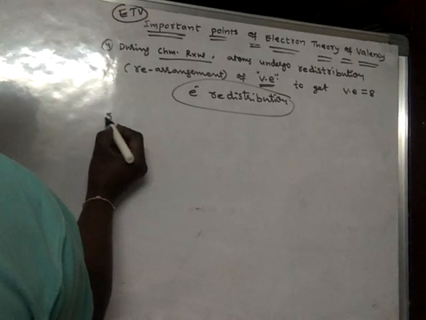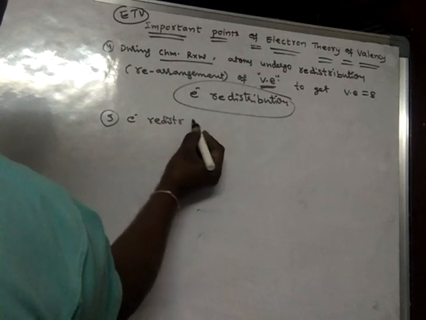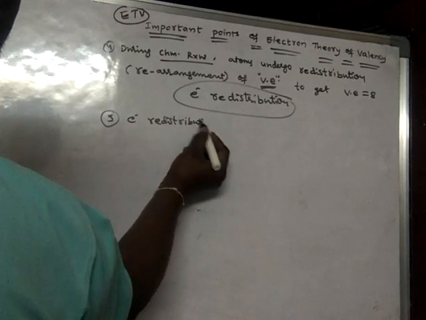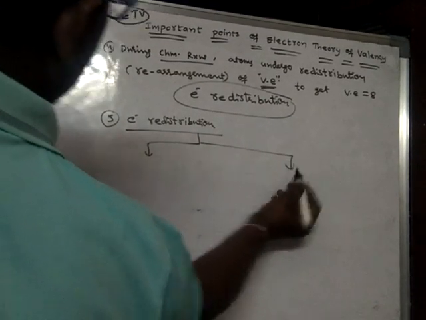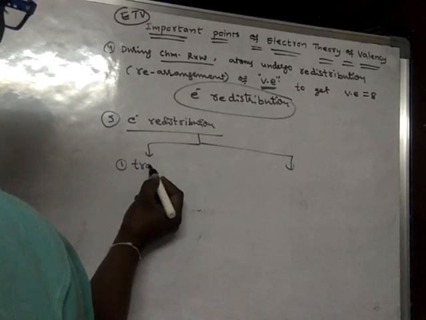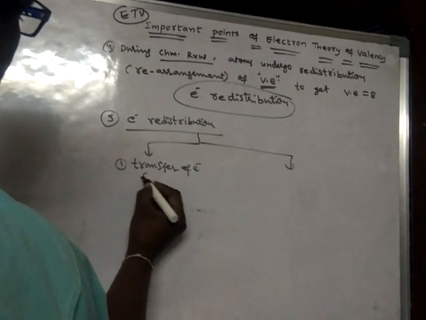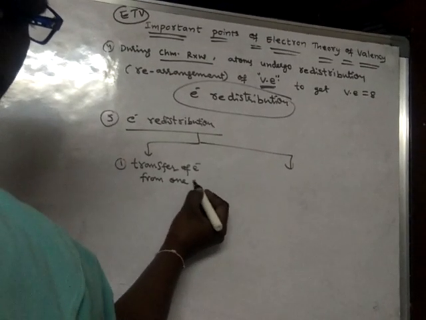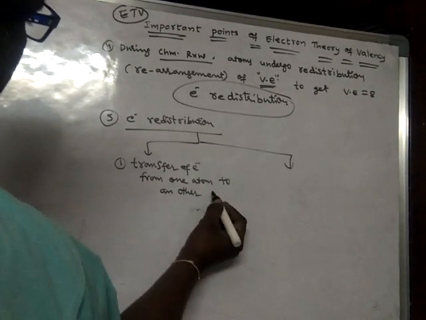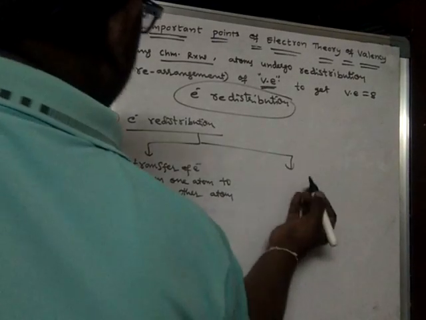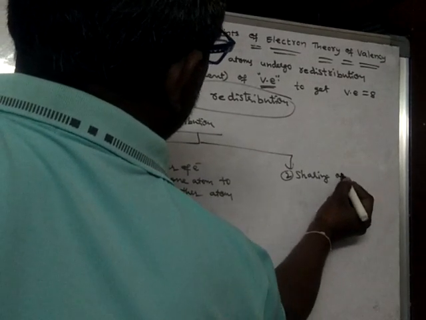Now, the fifth point says that electron redistribution is of two types. What are they? One is by transfer of electron from one atom to another atom, and another one is sharing of electrons.